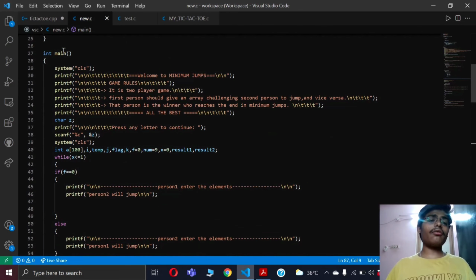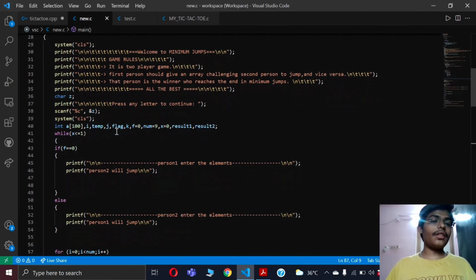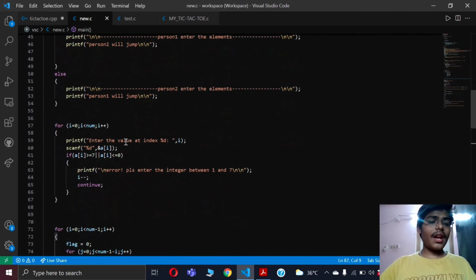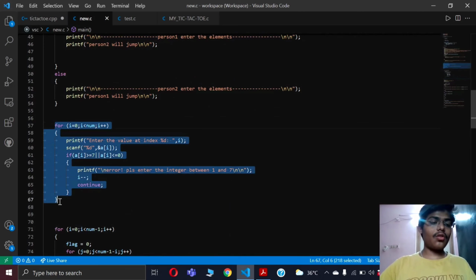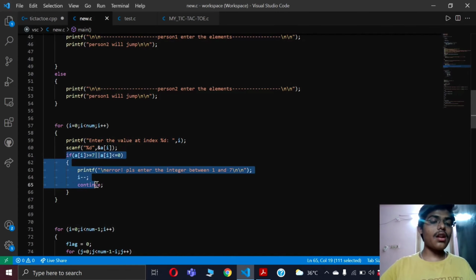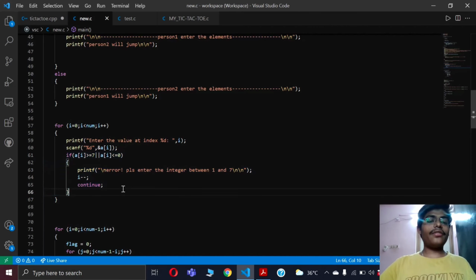Here let me start explaining the game code from the main function. These are the printf statements that explain the rules to the user. And now you can observe that these are the game rules, and this is a piece of code that takes the elements from the user and stores them in an array, and this is the piece of code that will display an error if the person does not give the elements between 1 and 7.